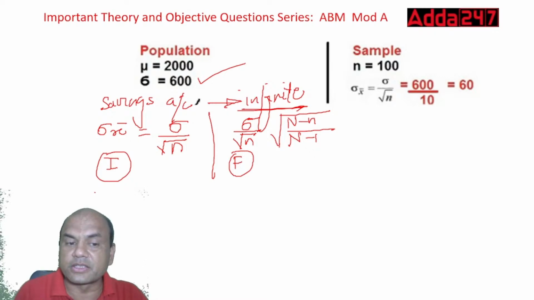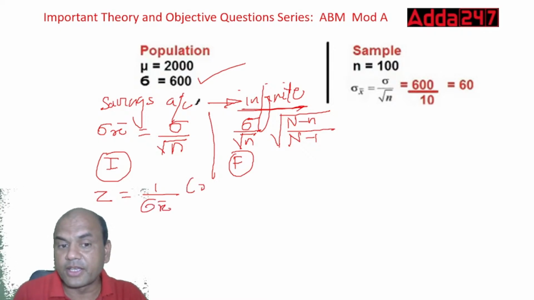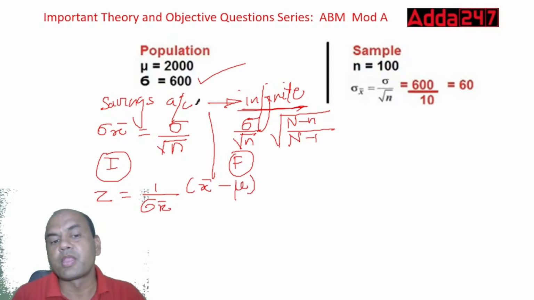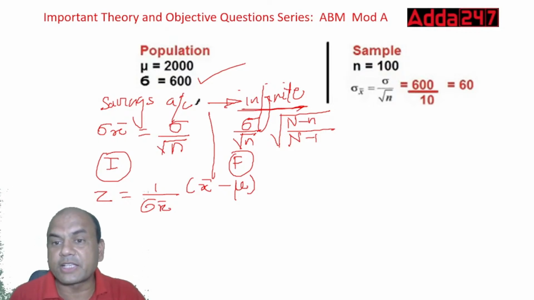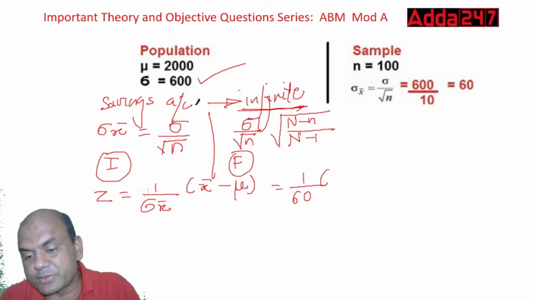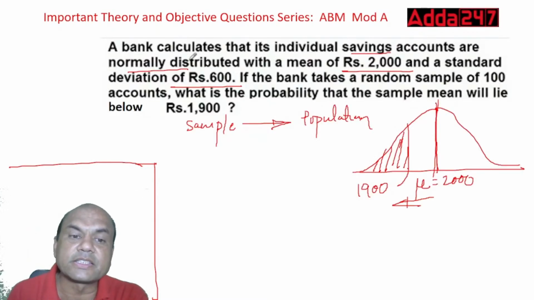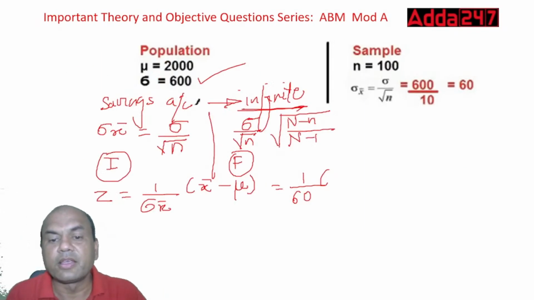Now what we do, the next formula which we get is Z. How to find out the Z? See, the Z formula is like this. Z equals 1 upon psi x bar, this psi x bar means standard error, into, now look at this, x bar minus mu. Now what is psi x bar? Psi x bar means this, right now what you have got. So 1 upon 60 into, what is this x bar? X bar means what is asked. Here, what is asked over here? 1900. This is x bar. Okay, so it will be 1900